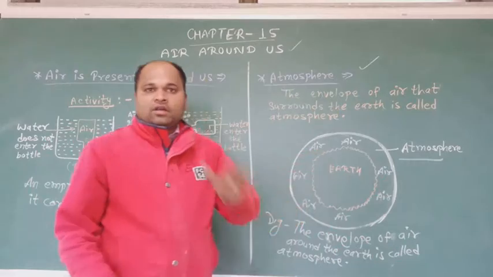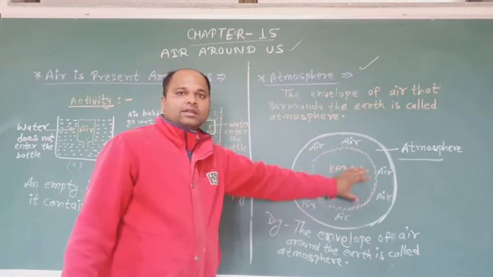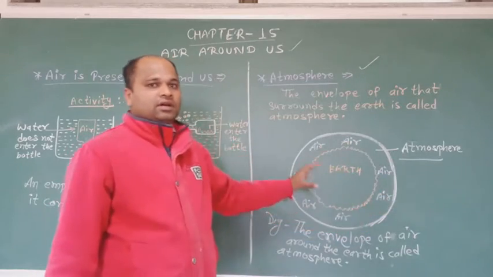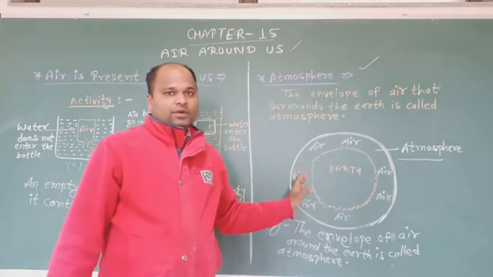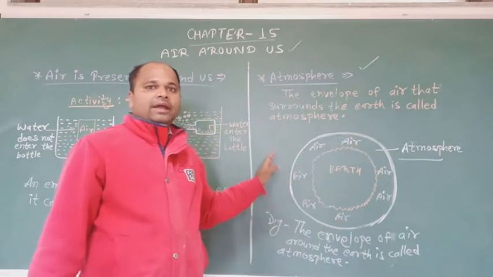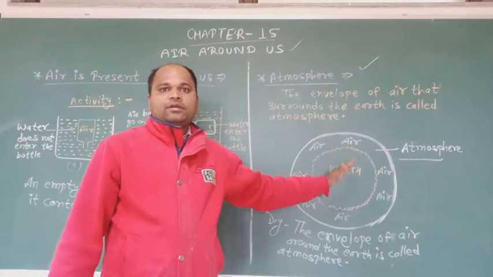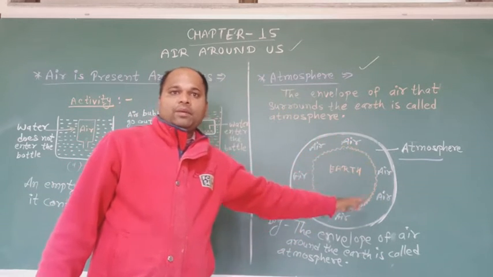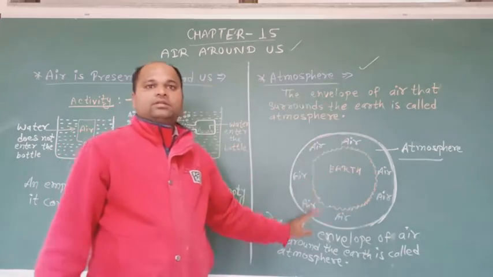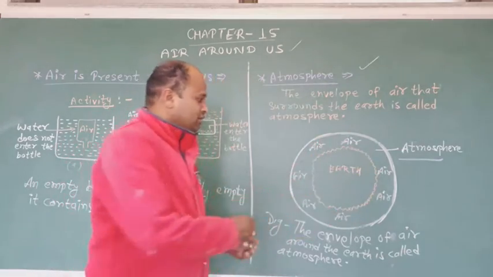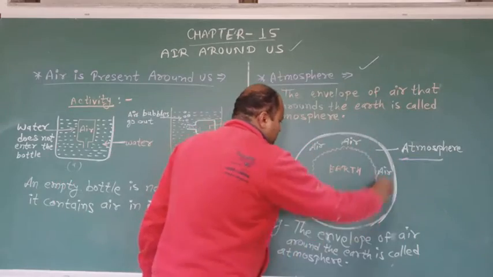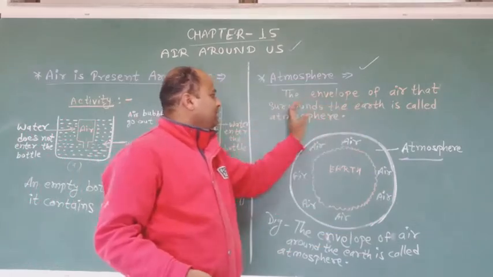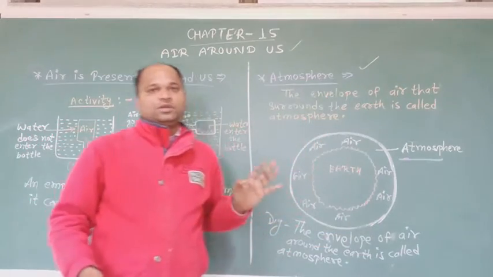Students, we live on the earth. Our earth is surrounded by a layer of air. The envelope of air that surrounds the earth is called the atmosphere.